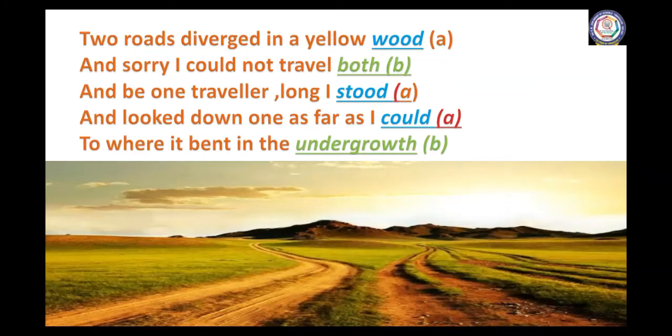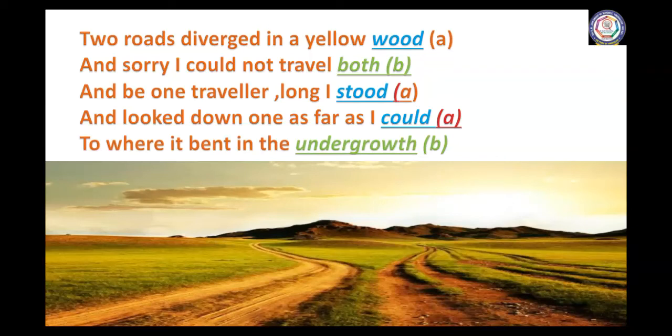Two roads diverged in a yellow wood, and sorry I could not travel both. And be one traveller, long I stood, and looked down one as far as I could, to where it bent in the undergrowth. So you can see the author says two roads diverged in a yellow wood. Here the two roads represent the choices from which the author has to choose.